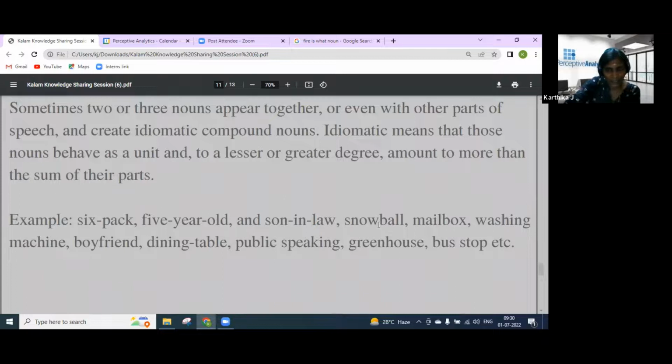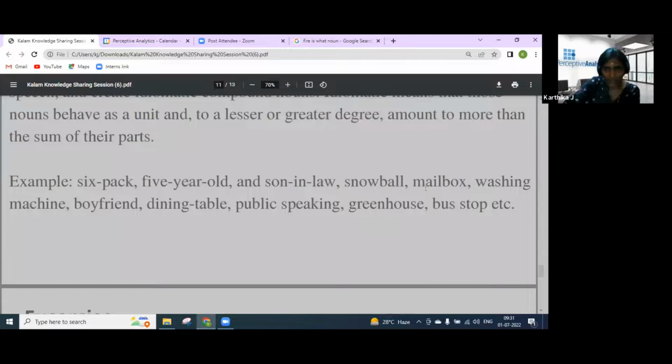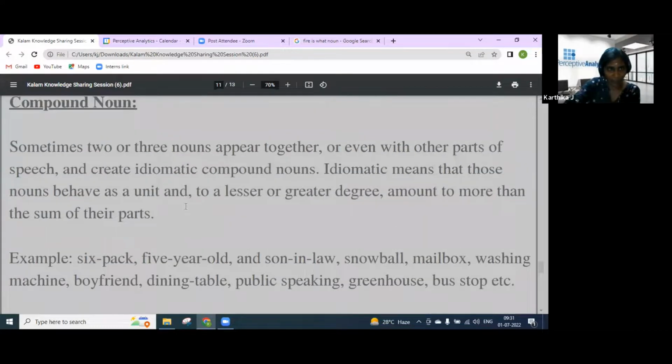If we split them, they represent some other nouns, but when they combine, it is called a compound noun. Some more: mailbox, washing machine, boyfriend, dining table. If we separate the dining and table, table is considered a common noun, but when they combine, it is called a compound noun.